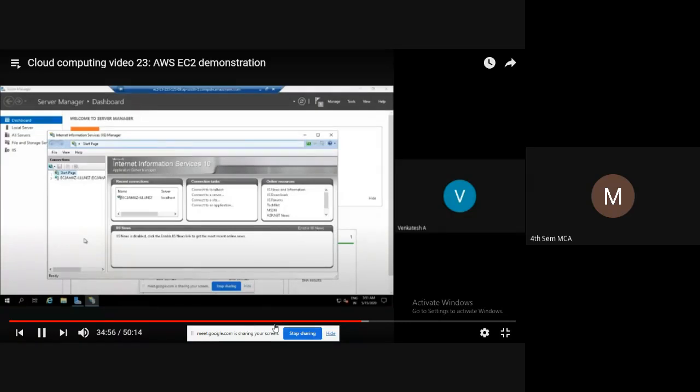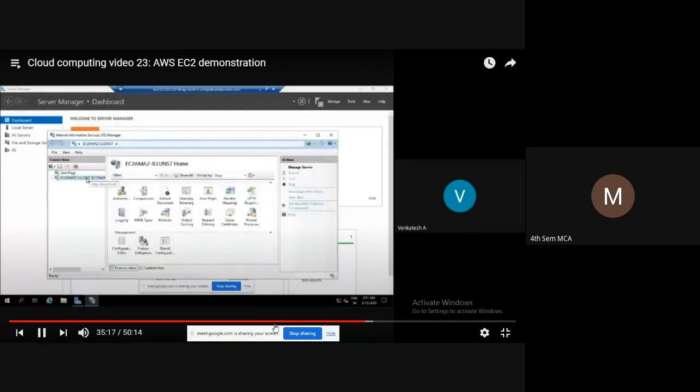This step is very important. After configuring the IIS server, you need to go to the search option, type internet information services, and select that service. Here is the window, Internet Information Services. Now there is the start page, EC2, and this is the server configured for us. Now explore it: application pools, sites. Explore the site. You have a default web page.